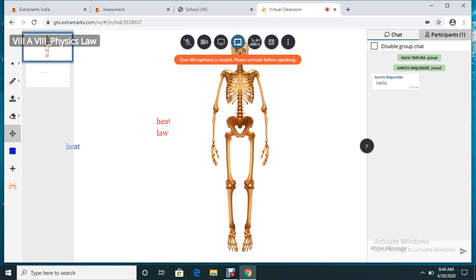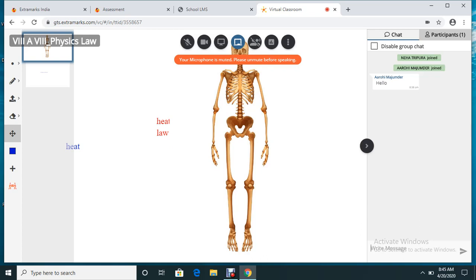Here comes the participants' names. I think you can see, already two students have joined my class. One is Neha Tripura, another is Arohi Majumdar. Both the students' names are being reflected here. I can see that both the children are online. And at the same time, if any one of them has written me any chat, it will be reflecting here. So that means I can individually chat with them, or I can go for a group chat also.